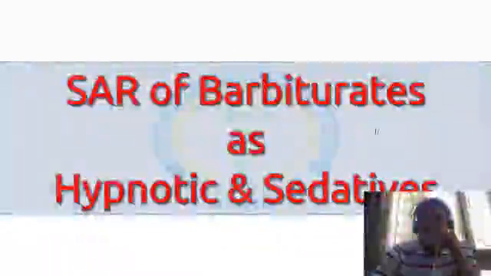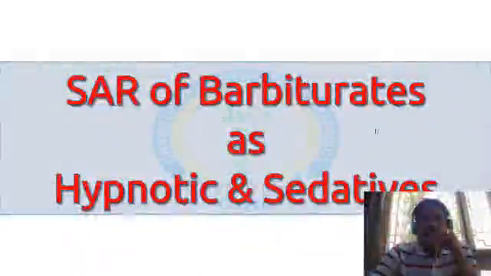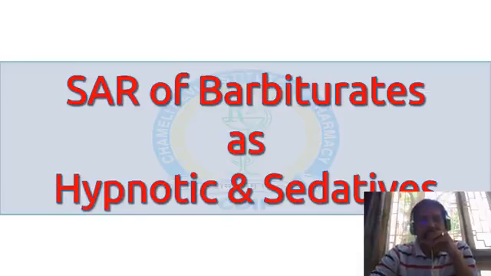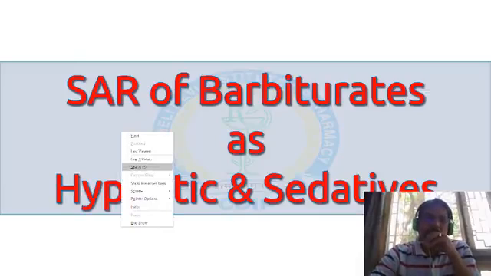So friends, today we are going to discuss the structure activity relationship of barbiturate as hypnotic sedative.